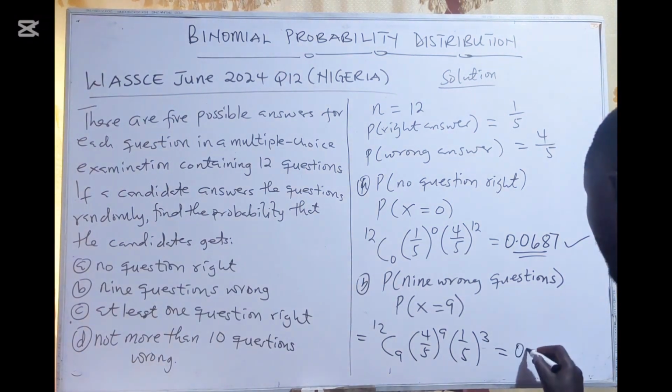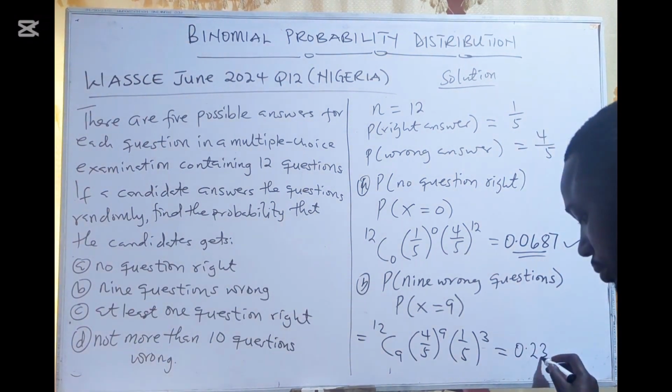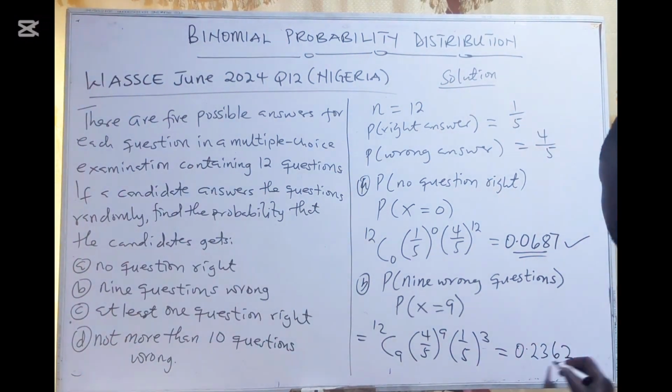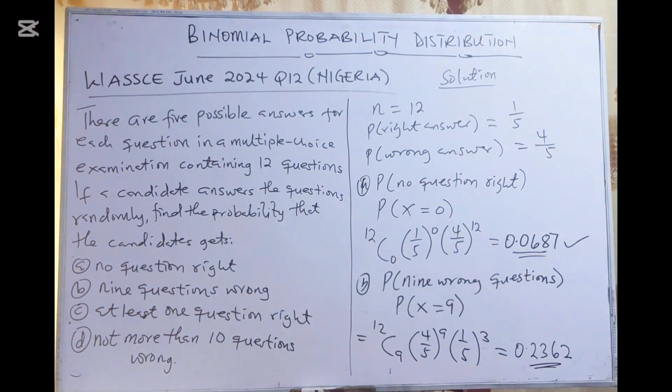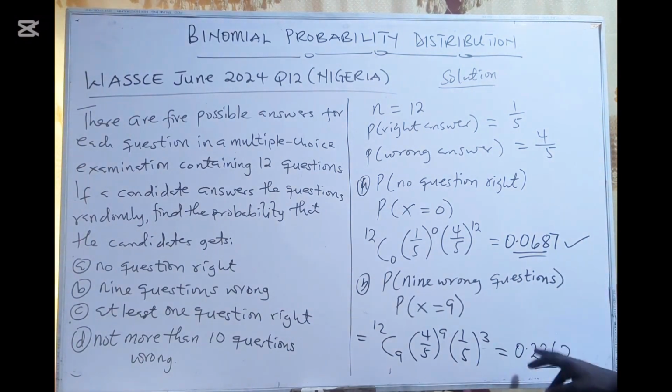Now it gives us 0.2362. So this is the probability that he's going to get 9 questions wrong. 0.2362. Okay, let's move to the next question.